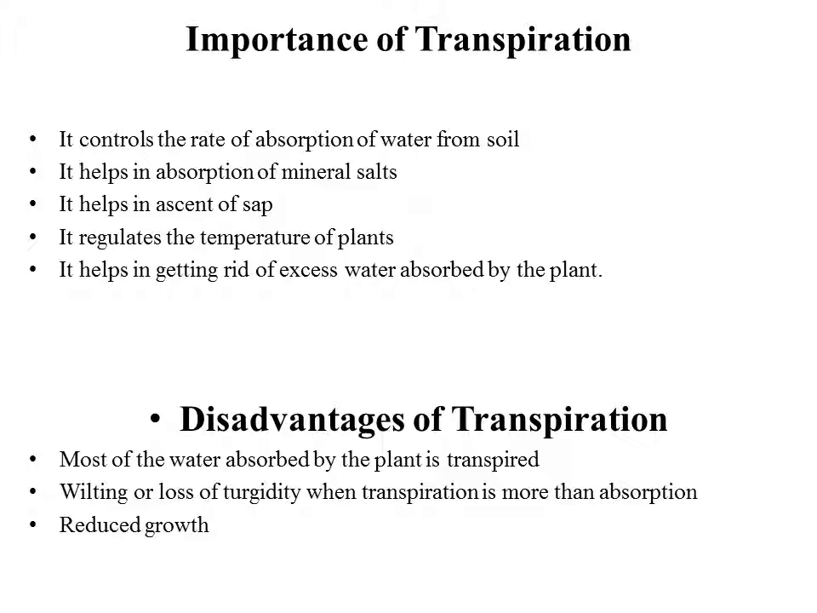So what is the disadvantage of transpiration? Most of the water which is absorbed by the plant is transpired. So transpiration is a necessary evil. One disadvantage is wilting, or loss of turgidity. Whenever transpiration is more than absorption, meaning the water in the soil is less but the transpiration rate is high, the plants wilt. Also there is reduced growth. If there is less water, there will be less growth of the plant. So this is the disadvantage of transpiration.